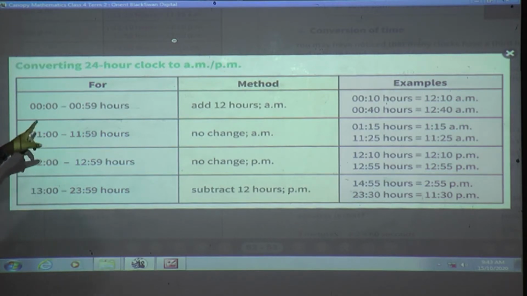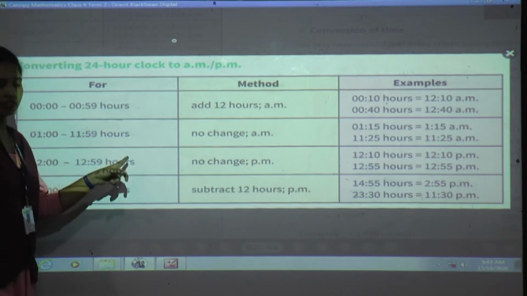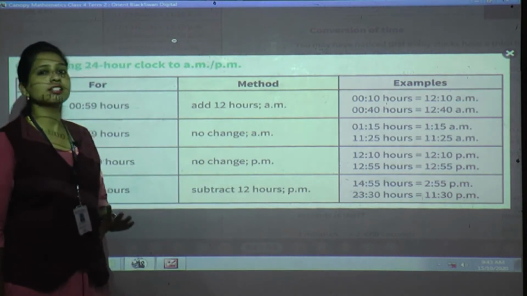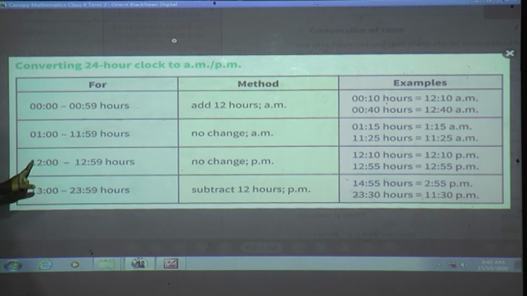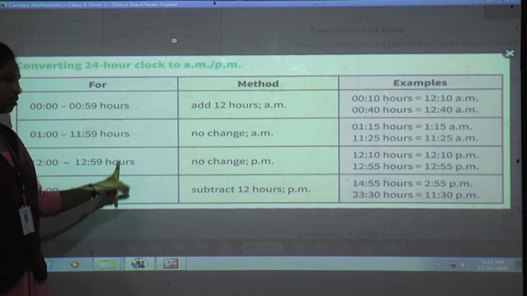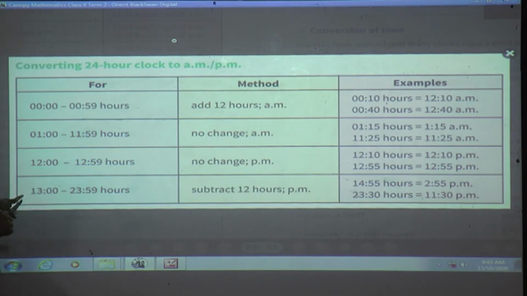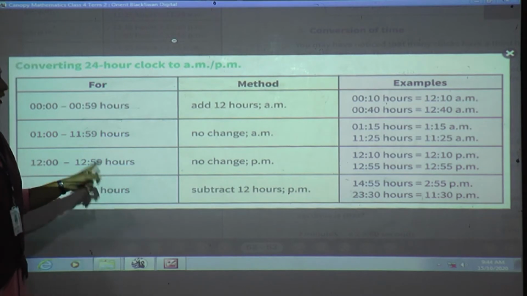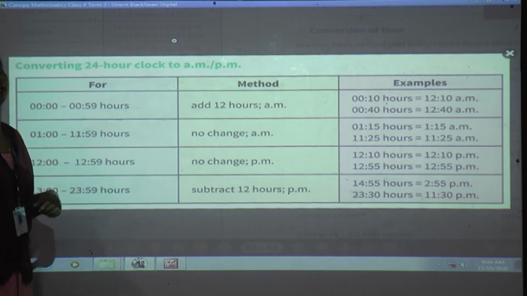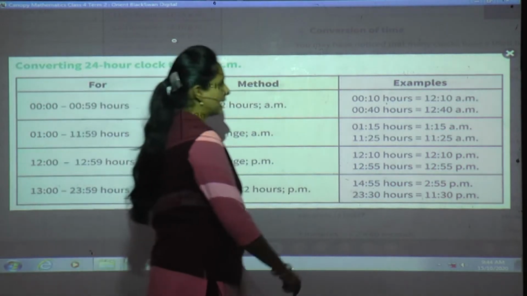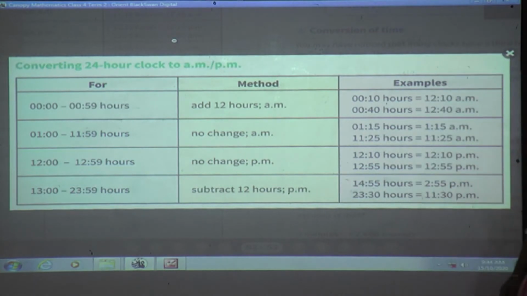01:00 hours to 11:59 hours, for that there is no change. You have to keep it as it is, AM. And next, 12 hours to 12:59 hours. What we have to do? No change. Just write PM. And next, 13 hours to 23:59 hours. Till there what we have to do? We have to subtract 12 hours and we have to write PM. Now we will see some examples with the same method.